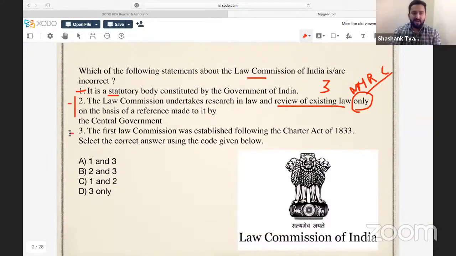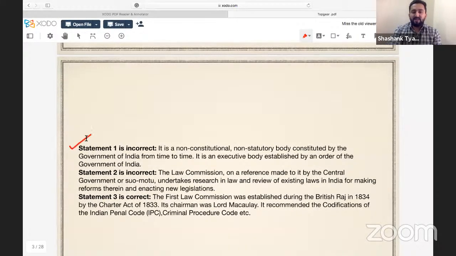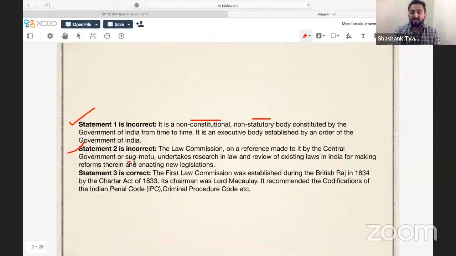Let's go to third statement. The first law commission was established following the Charter Act of 1833. Yes, this statement is correct. So statement 1 is incorrect, I have told you it's an executive body, not constitutional, not statutory. Statement 2 is incorrect. I have told you it's not only limited to references; suo motu actions, suo motu research can also be taken up. Statement 3 is correct. This is a factual statement. By Charter Act 1833, Law Commission was formed in 1834, the next year.